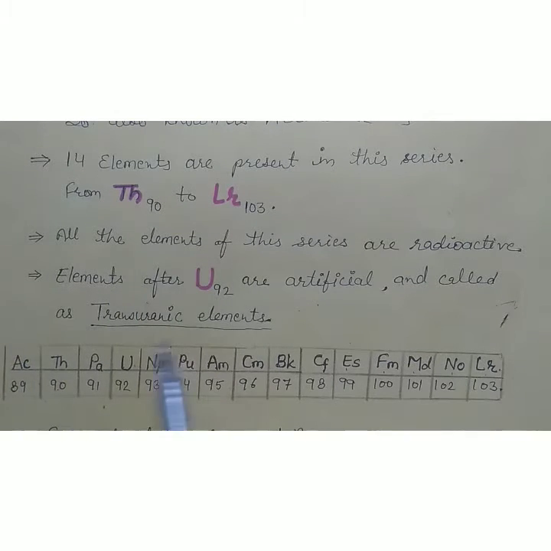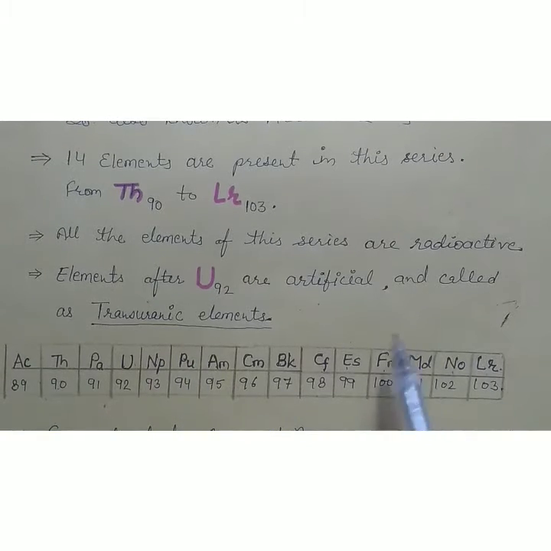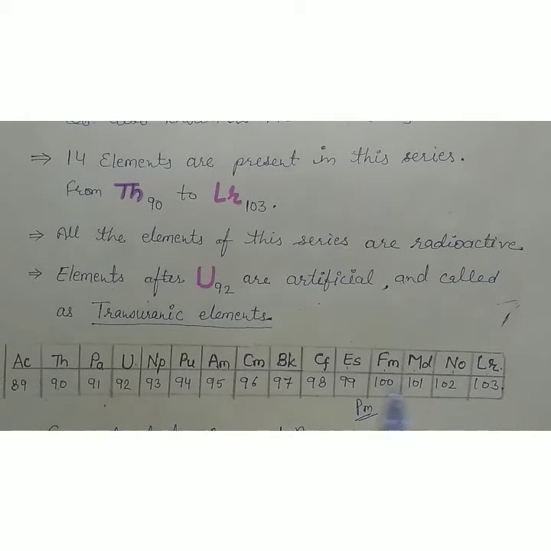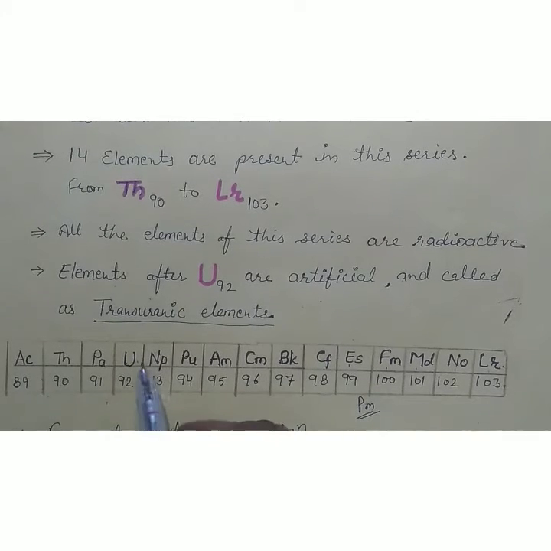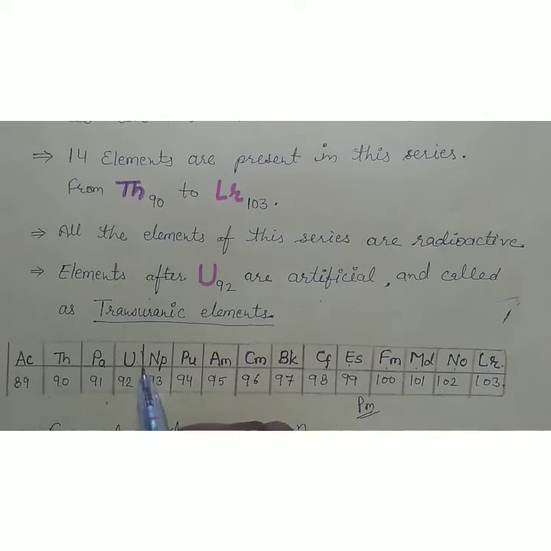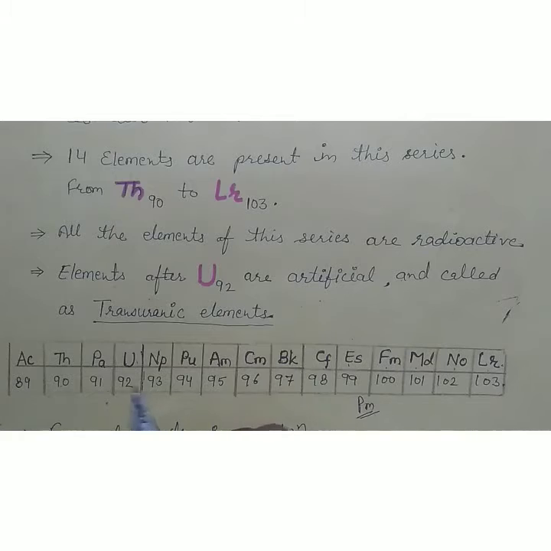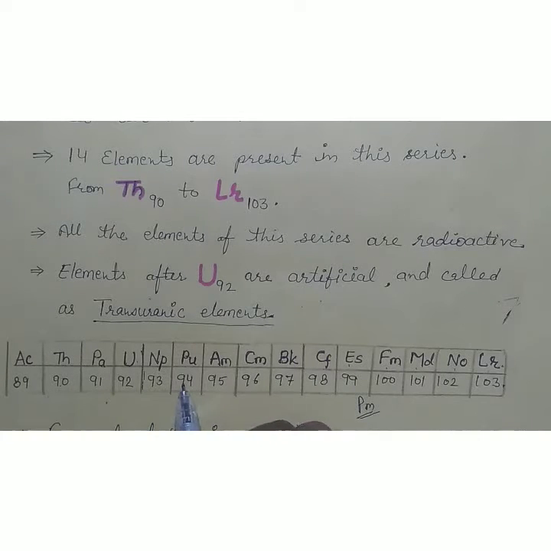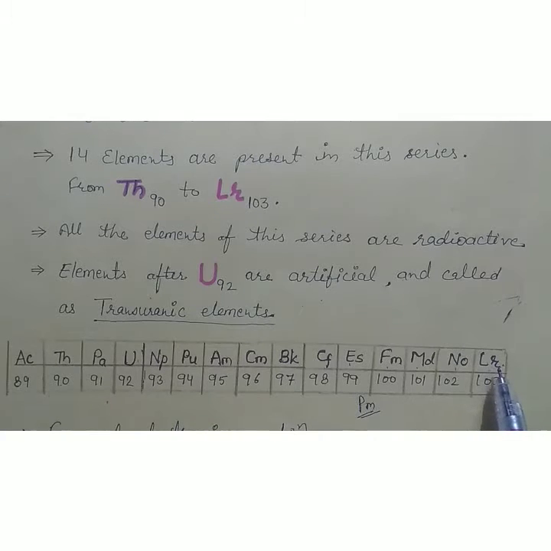All the elements of this series are radioactive, while in lanthanides only Pm was radioactive and the other elements were stable. In this series, the elements up to uranium are natural, and after uranium all the new elements are artificial or man-made.